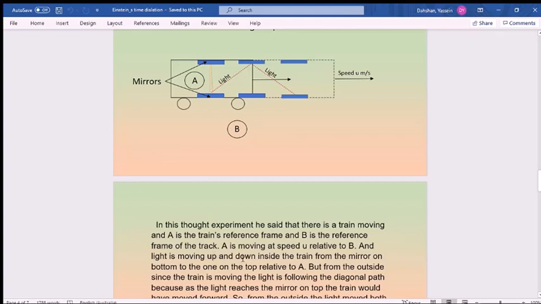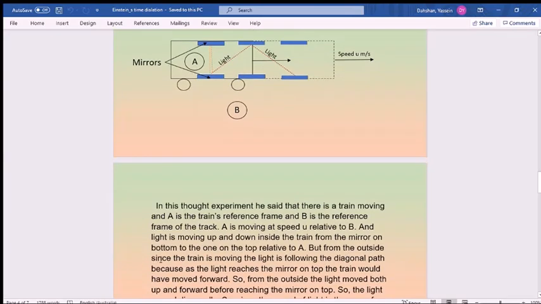And light is moving up and down inside the train between mirrors. Light is moving up and down, from the mirror on the bottom to the one on the top, relative to A. But from the outside, since the train is moving to the right, the light is following a diagonal path.